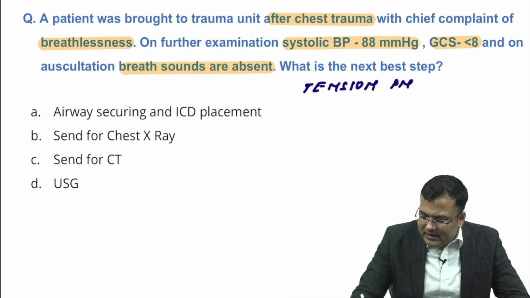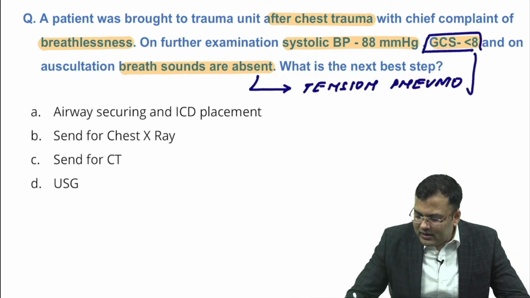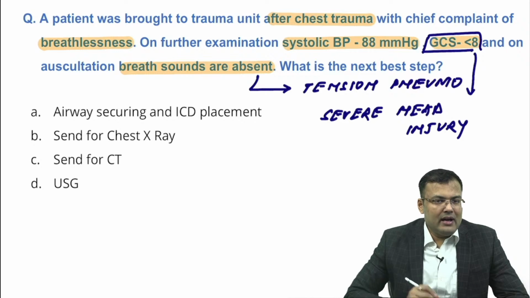Yes, let's make the diagnosis. Absent breath sounds, hypotension, breathlessness: tension pneumothorax. GCS less than 8. What? The patient is having a severe head injury. So, first secure the airway. Secure the airway and then what?